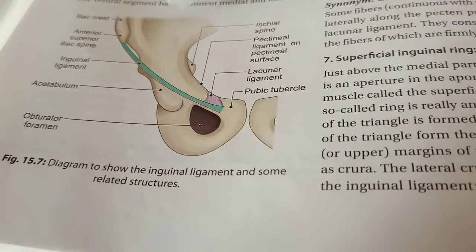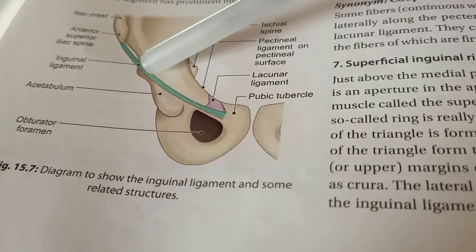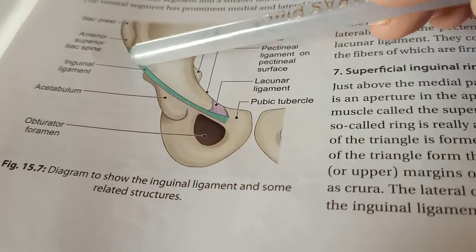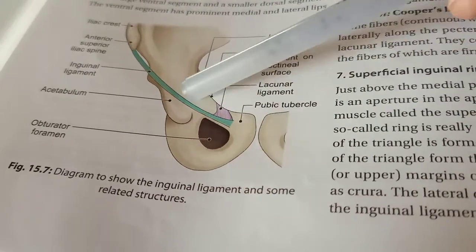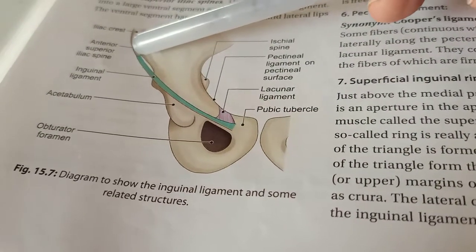So the lower part of the external oblique muscle aponeurosis folds on itself and becomes a thickened band-like structure, and it forms a ligament.